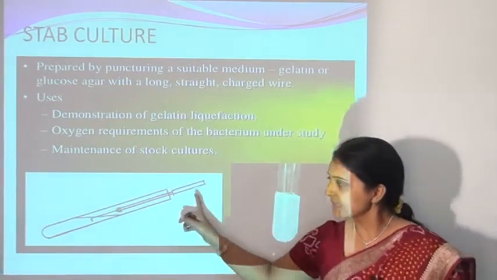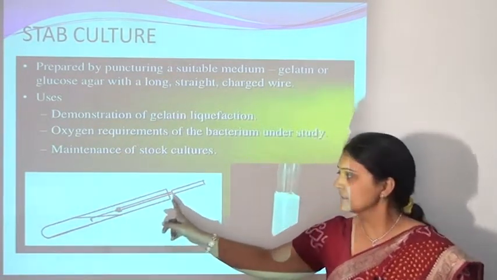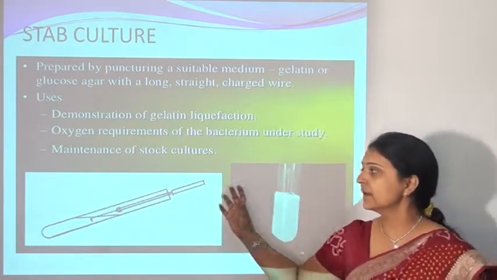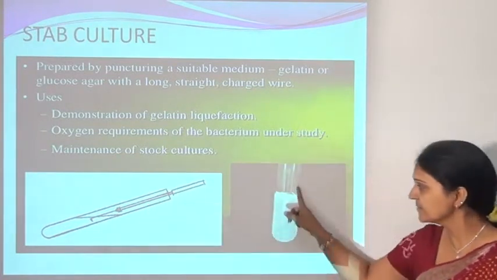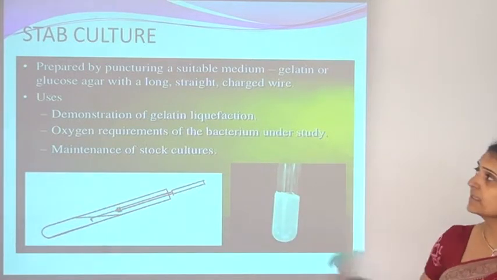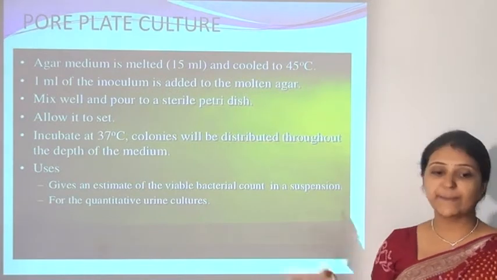So here you can see that this is the straight nichrome wire, and this is used for the stabbing of the agar slant, and the agar will be stabbed and the microorganisms will grow in the form of the stab. So this is the stab culture. Then the pour plate culture.